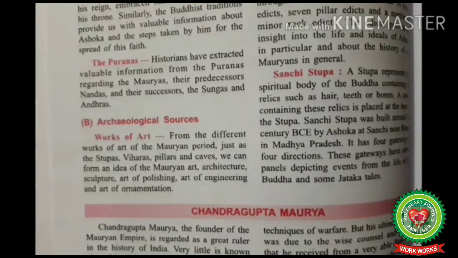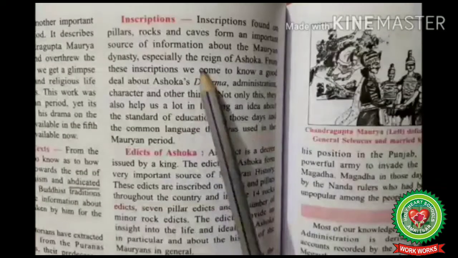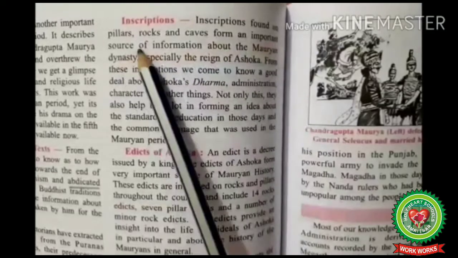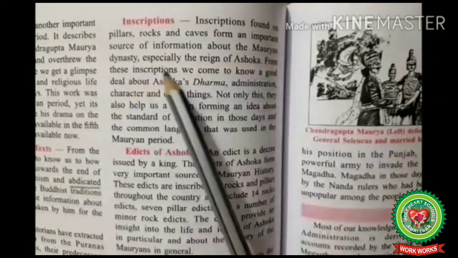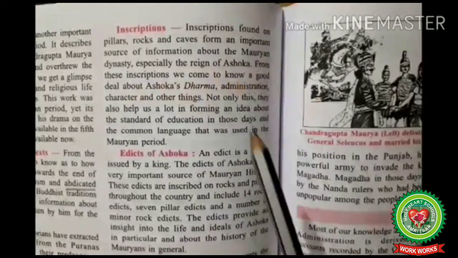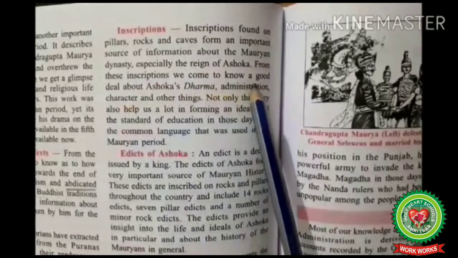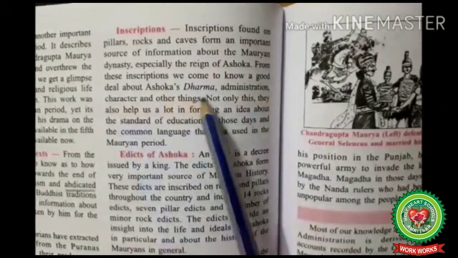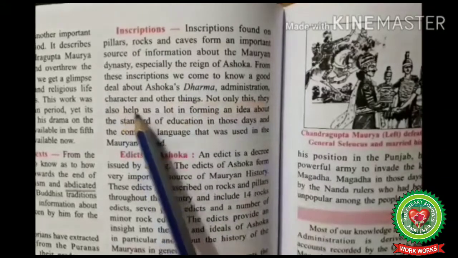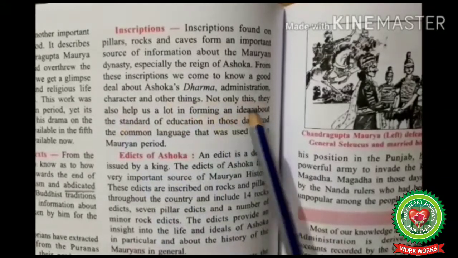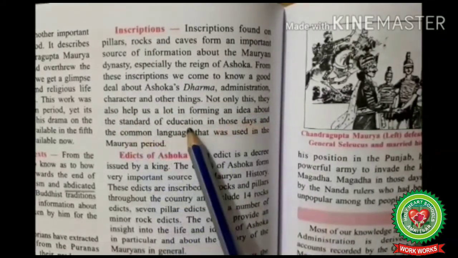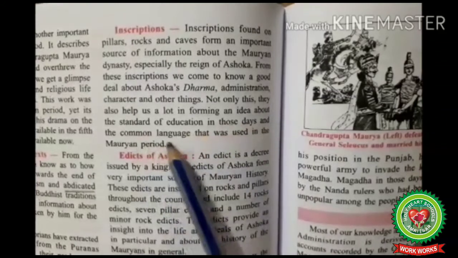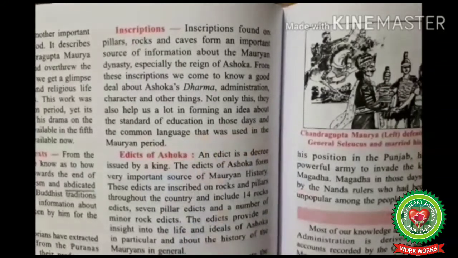All such things are providing us a great source of information about the Mauryan period. Inscriptions. Inscriptions found on pillars, rocks and caves form an important source of information about the Mauryan dynasty, especially the reign of Ashoka. From these inscriptions, we come to know a good deal about Ashoka's dharma, administration, character, and other things. Not only this, they also help us a lot in forming an idea about the standards of education in those days and the common language that was used in the Mauryan period.